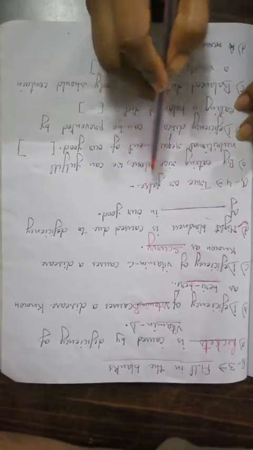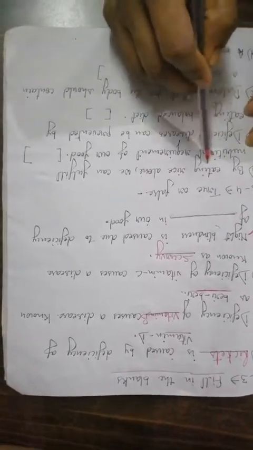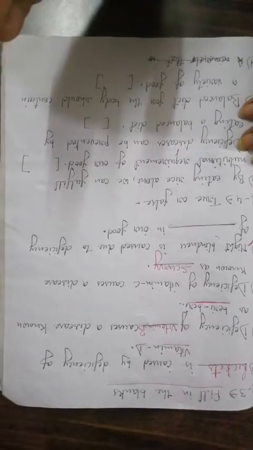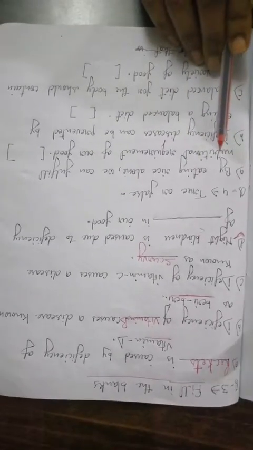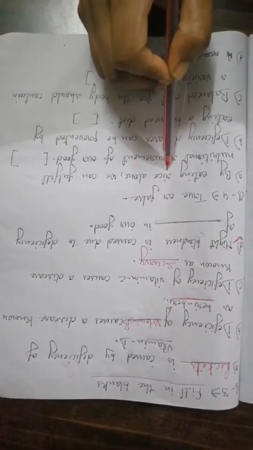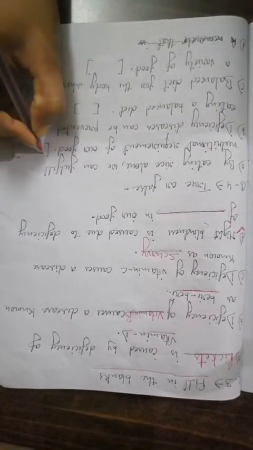Next, true or false? By eating rice alone, we can fulfill the nutritional requirement of our body. Is it possible to fulfill all the nutrition by eating only rice? Do you think that if we eat only rice, we get all the nutrition? No, we have to eat all kinds of food to get all the nutrition. So it would be false.